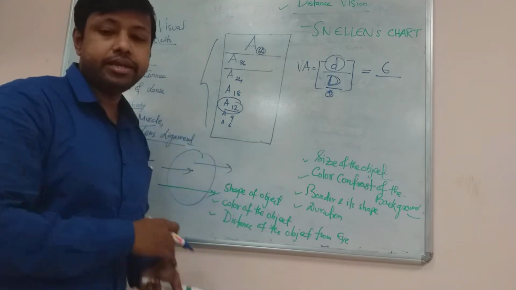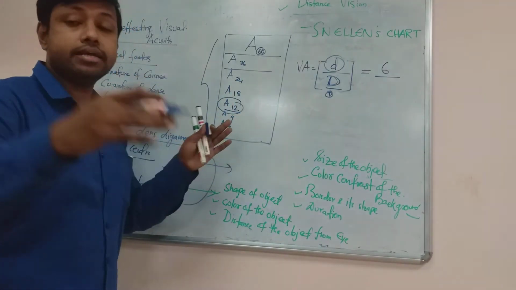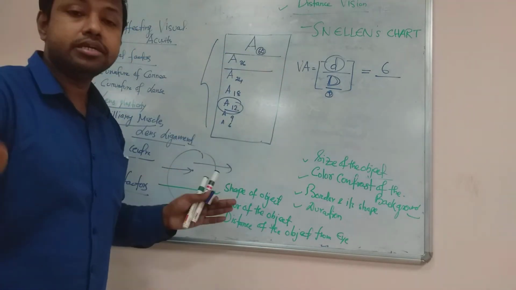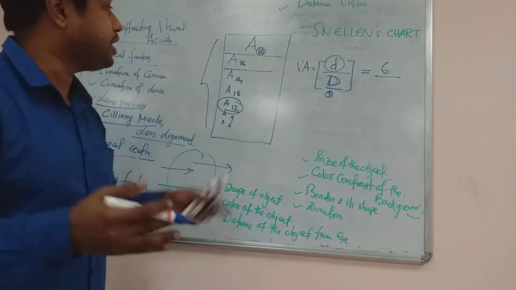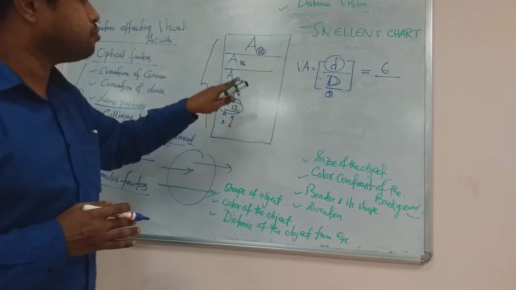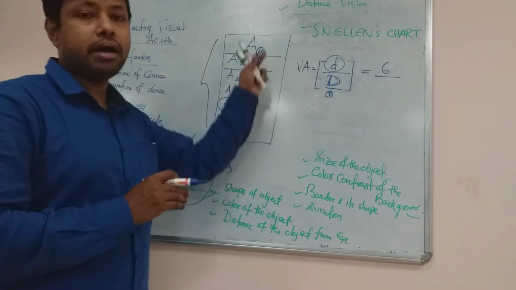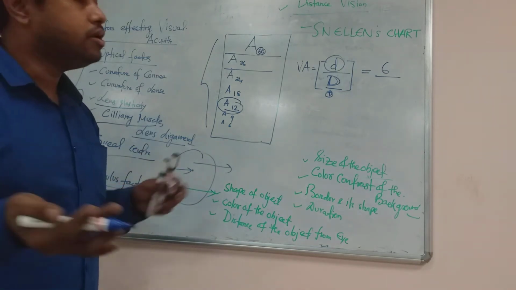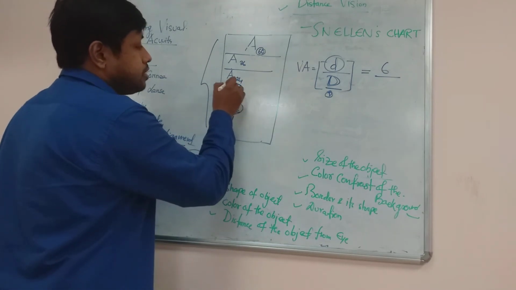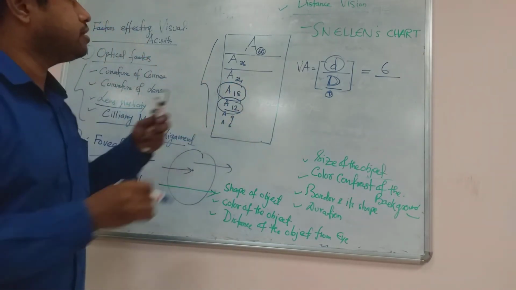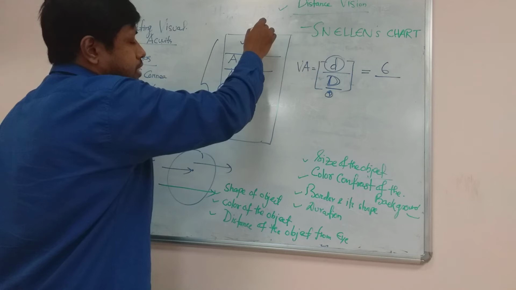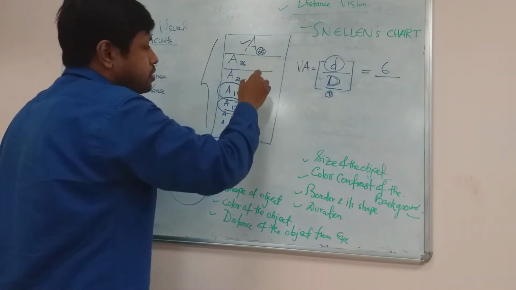Suppose, again I am explaining, you are going to let a subject sit comfortably in front of the Snellen's chart at a distance of at least 6 meter. Now you will tell the subject to read gradually from up to down and tell you which smallest letter he can visualize correctly. He has to go from maximum size letters to minimum size letters gradually, from 60 down.